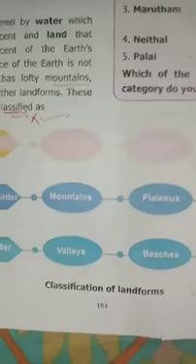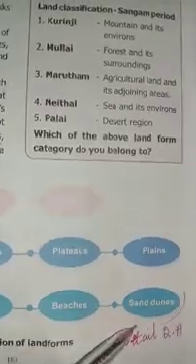First detail answer. First classification of landform: first order, second order, third order. First order: continents, oceans. Second order: mountains, plateaus, plains. Third order: valleys, beaches, sand dunes.